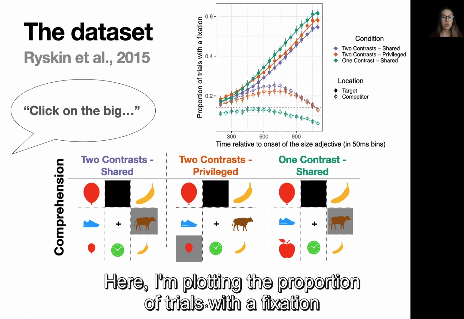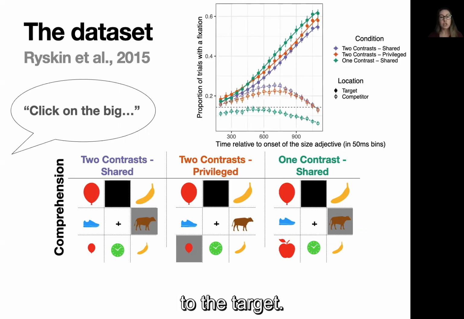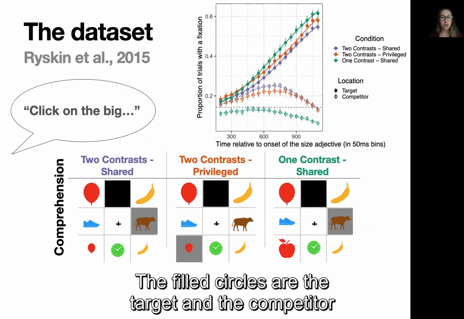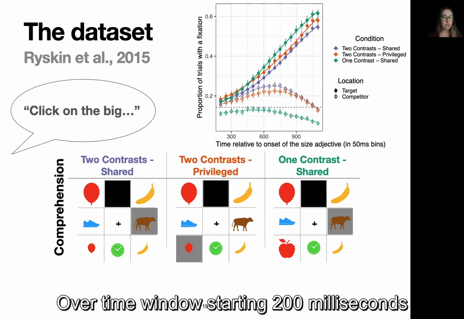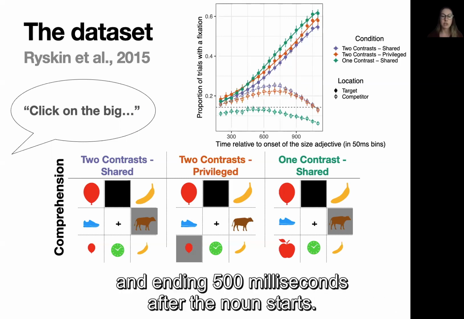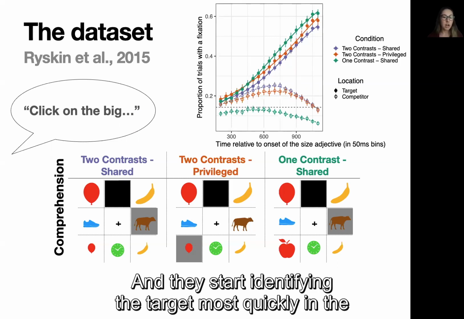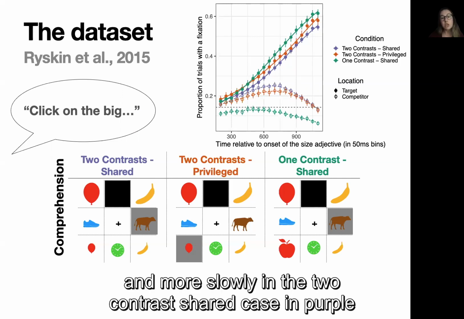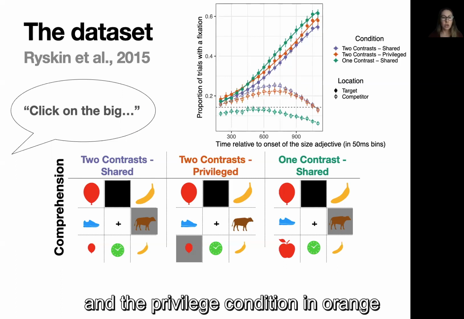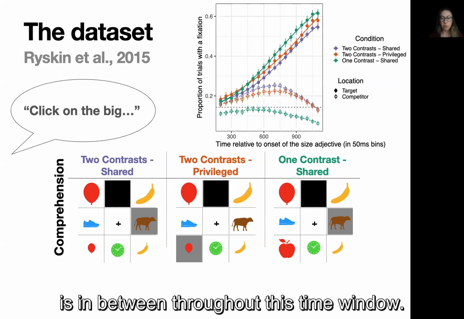Here I'm plotting the proportion of trials with a fixation to the target. The filled circles are the target and the competitor is the unfilled circles, that's the big balloon. Over a time window starting 200 milliseconds after the onset of the adjective and ending 500 milliseconds after the noun starts. And they start identifying the target most quickly in the one contrast shared case in green there, and more slowly in the two contrast shared case in purple. And the privilege condition in orange is in between throughout this time window.